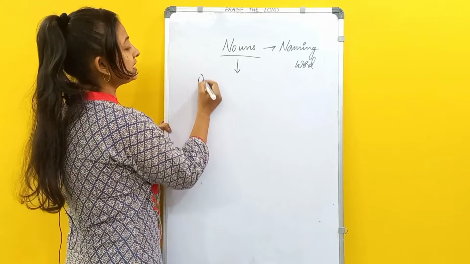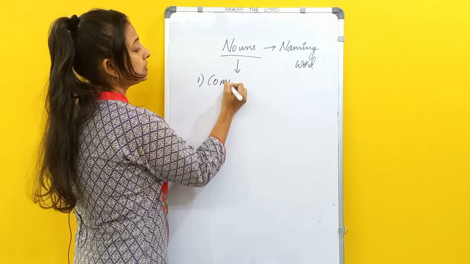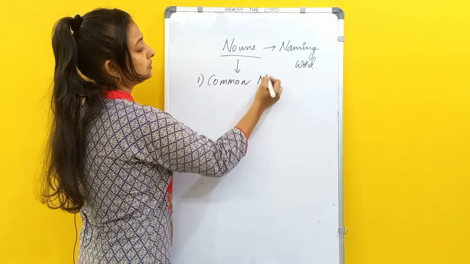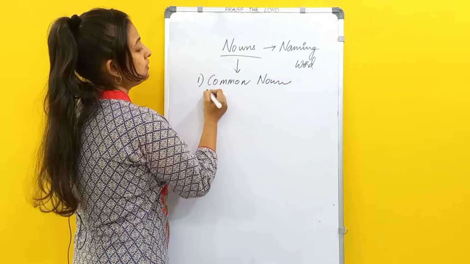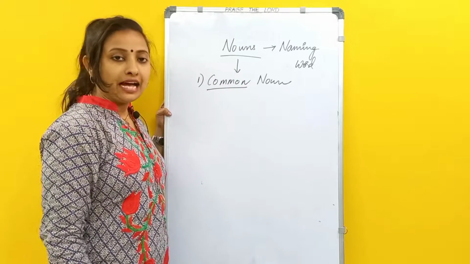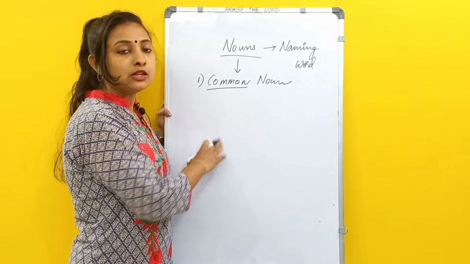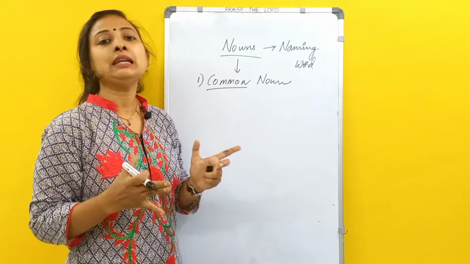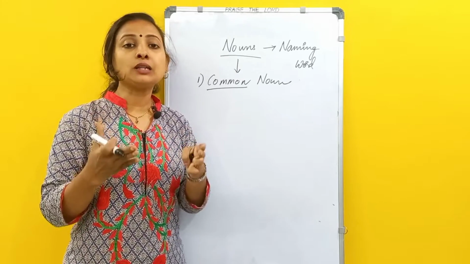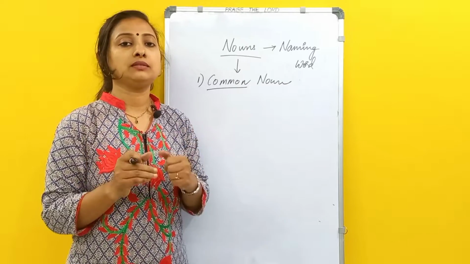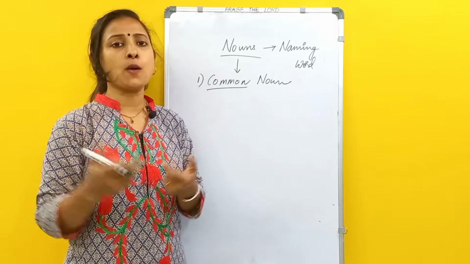So the first thing is the common noun. So what is a common noun? From the name itself we can make out common. So these are the names of persons, places, animals or things used in common. Things are generally in common only.